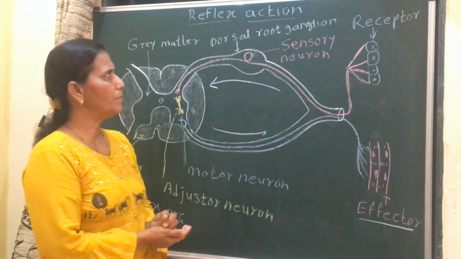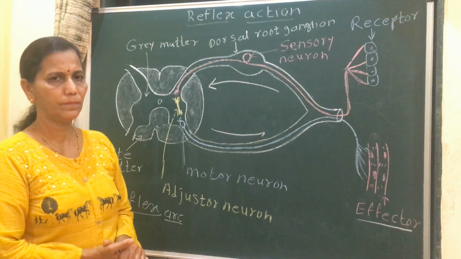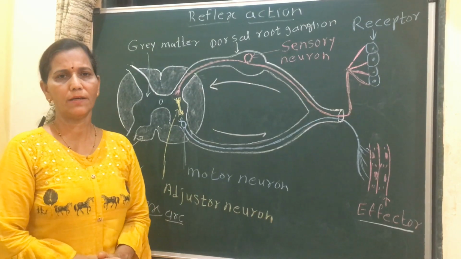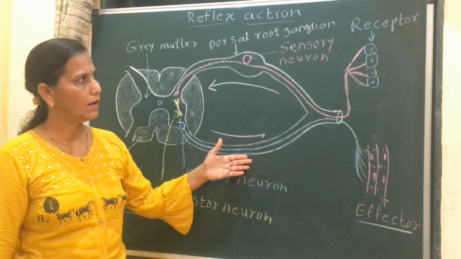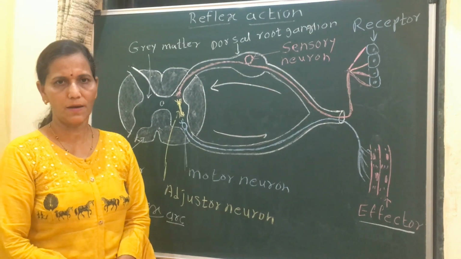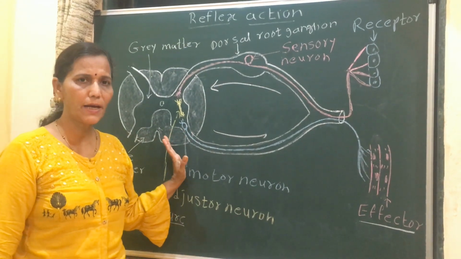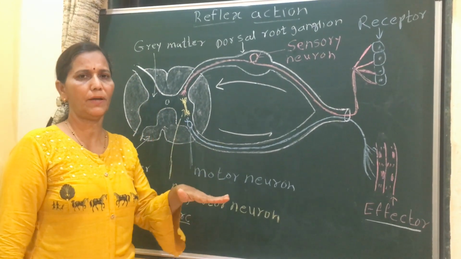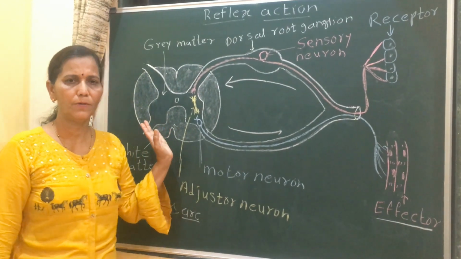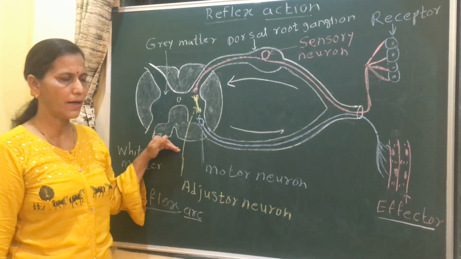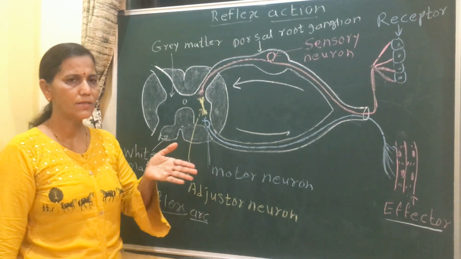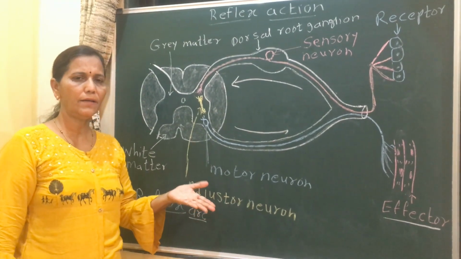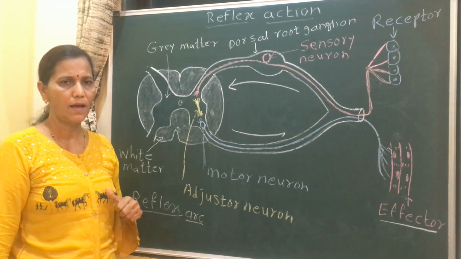Then what is the importance of this reflex action? First, it protects us during emergency conditions. Then it brings awareness about changes in the surroundings. Then many reflex actions are carried out by our spinal cord, so it gives relief to the brain. Such reflex actions are called spinal reflex actions. When they are carried out by the brain, they are called cranial reflex actions.